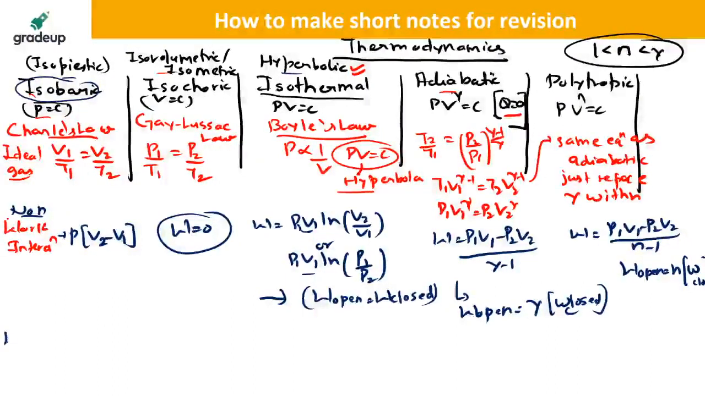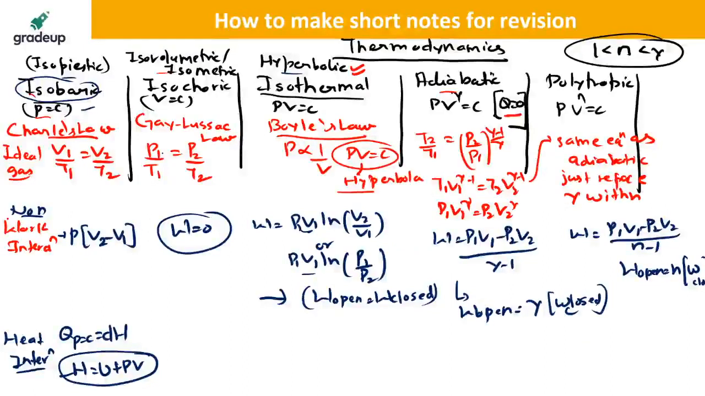One more thing, the heat interaction. See how I have utilized this small page. For isobaric process, you have to write the heat transfer for constant pressure process. For constant pressure, heat transfer is equal to change in enthalpy. What is enthalpy? It is equal to U plus PV. It is also called the total heat content of the system. Similarly, for isochoric process, the heat interaction at constant volume is equal to the change in internal energy dU, which is equal to m Cv dT.